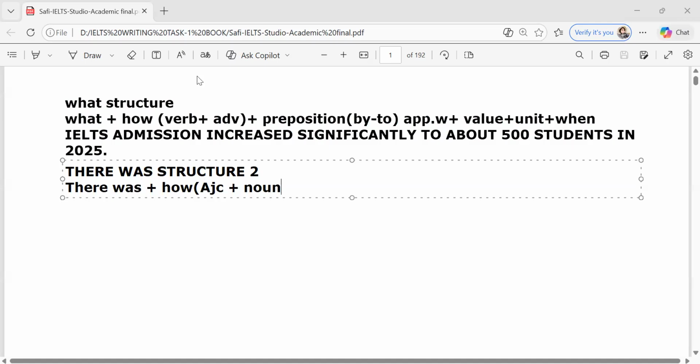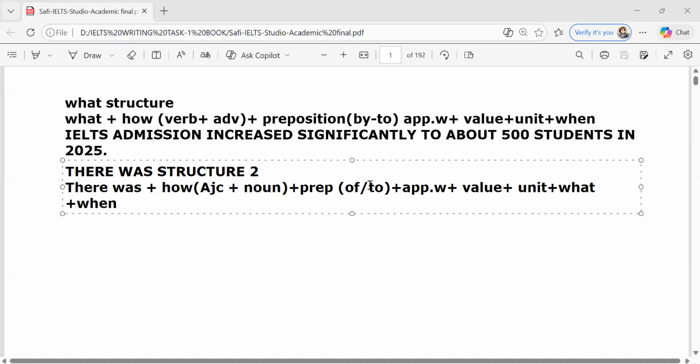Adjective plus noun. After this, we can write again a preposition. But here, instead of by, after the noun we use of, or you can write to. And after this, you can write an approximation word, and after the approximation word, we can write a value. After value, we can write a unit. And with the unit, we can write what, because we haven't written what here, so we can introduce it in the end. And after this, we may write when.